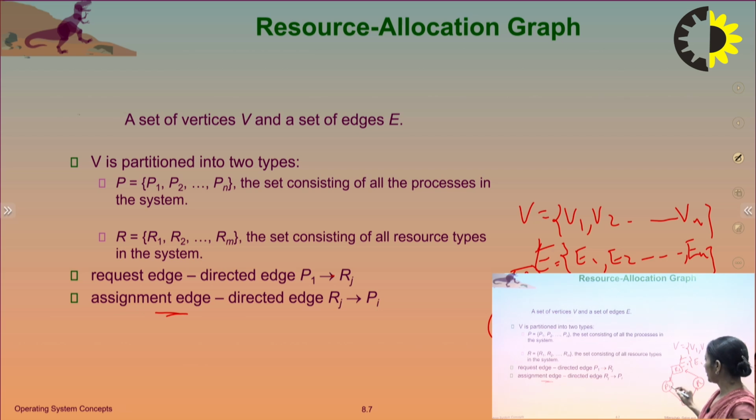If there is an edge from P1 to R2, it means P1 is requesting the resource R2, and process P1 is holding the resource R1. Similarly, process P2 is holding the resource R2 and P2 is requesting the resource R1, which means P2 is waiting for the resource R1.